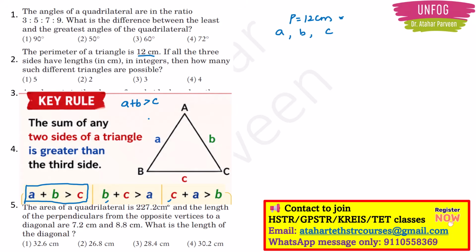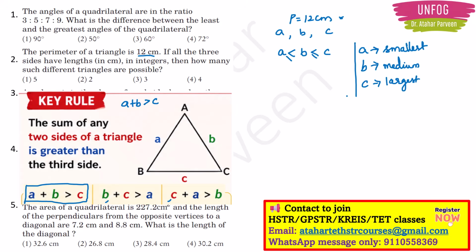Further, to make this question easy, let us also write this condition that a is less than or equal to b, b is less than or equal to c, which means that a is the smallest side in the triangle, b is the medium or middle side, and c is the largest side. So this is the assumption we have made. Okay. Now, as per the question, a plus b plus c is equal to 12 centimeters.